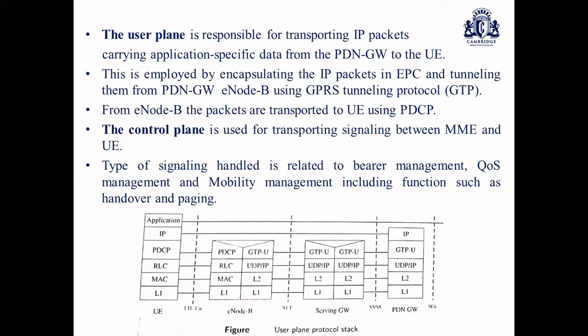So when I talk about the protocol layer architecture, the user plane stack as well as the control plane stack, in LTE layer 2 of the protocol stack is split into three aspects: MAC, RLC, and PDCP. Here, all the radio bearers are mapped to logical channels through the PDCP and RLC sublayers.